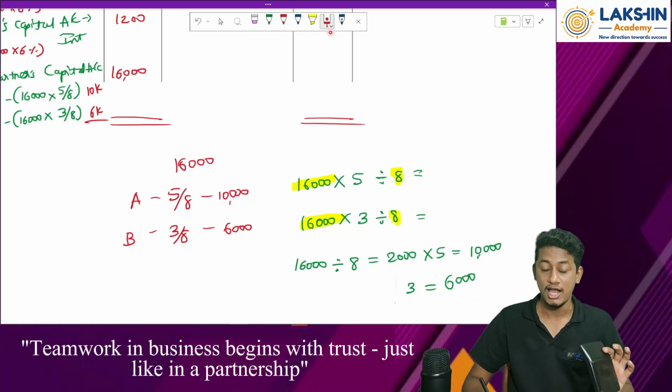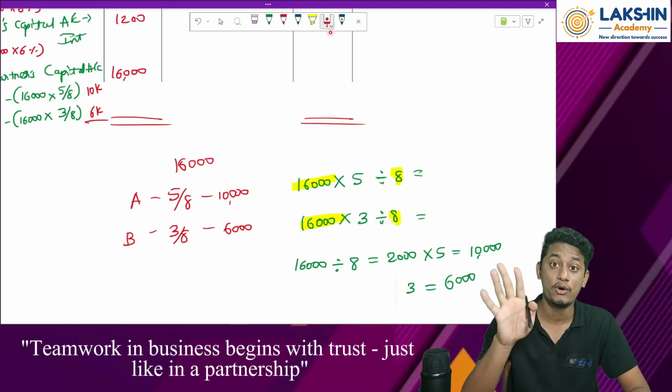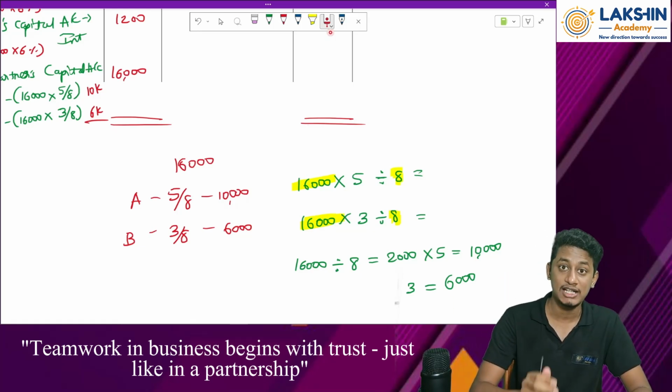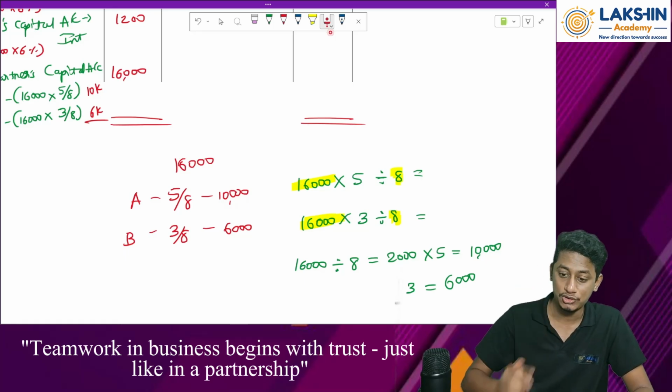So this is a shortcut. This will be beneficial when there are 3, 4, 5 partners. Sometimes in the questions in the dissolution chapter you might face this. Okay, you need to divide a value between 3 or more partners. So then again if you do the same thing, it will simply consume your time. Clear? So do this step.